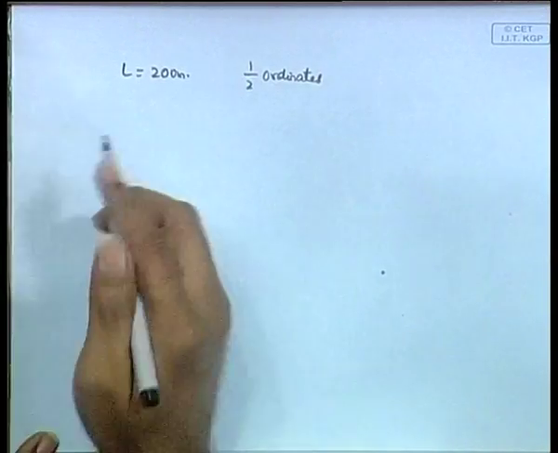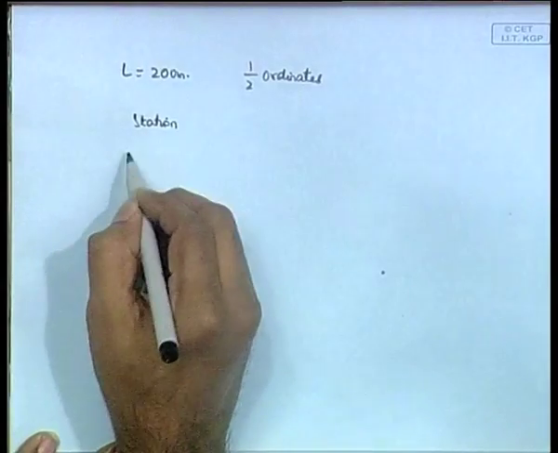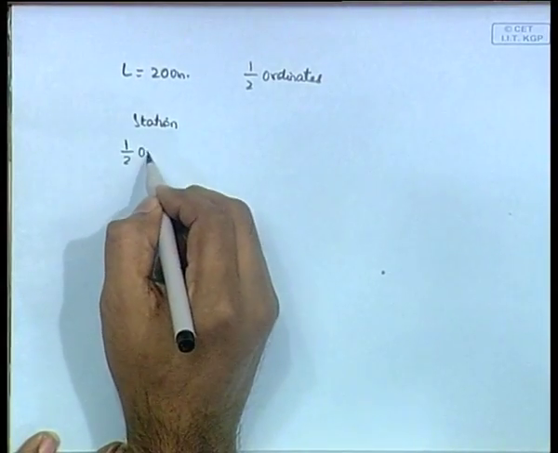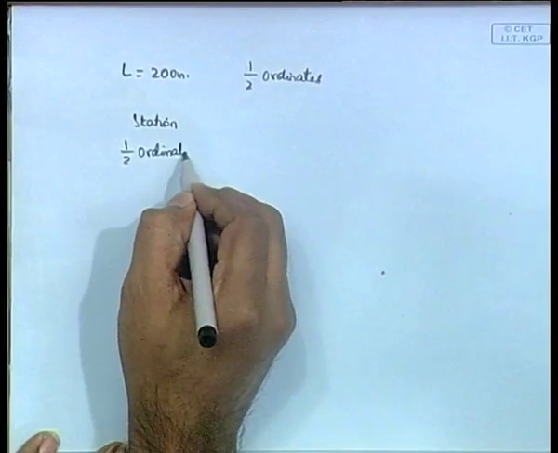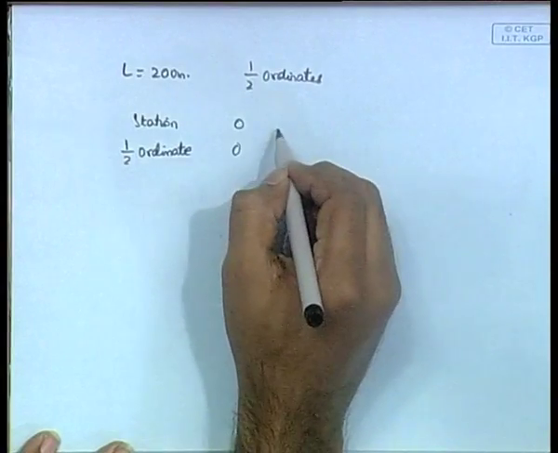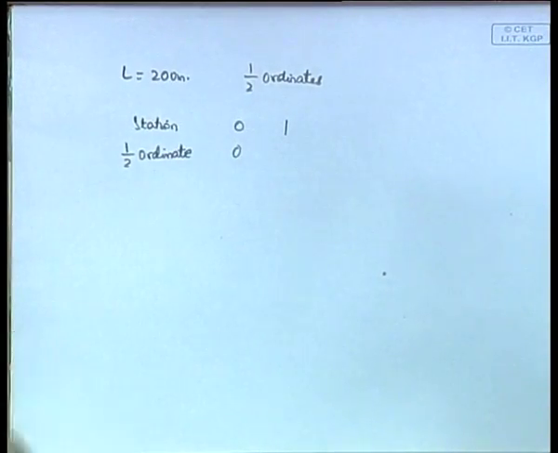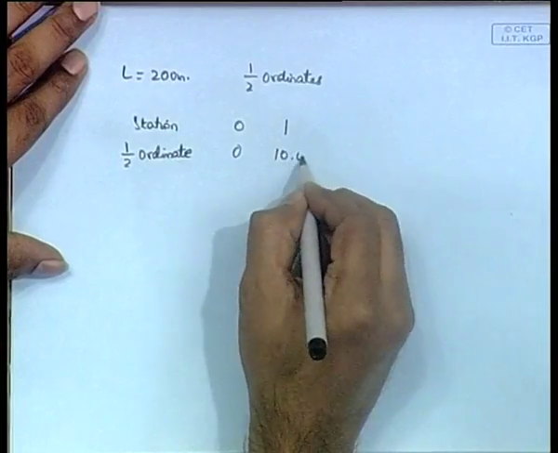So you are given the half ordinates of the vessel like this: station, half ordinate. You know what are half ordinates? When you are given the ship like this, this distance is known as a half ordinate. So like this you have the half ordinate.